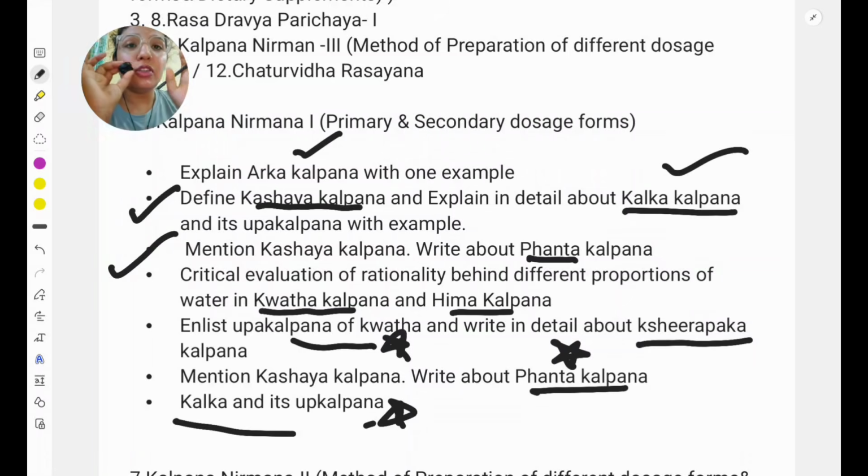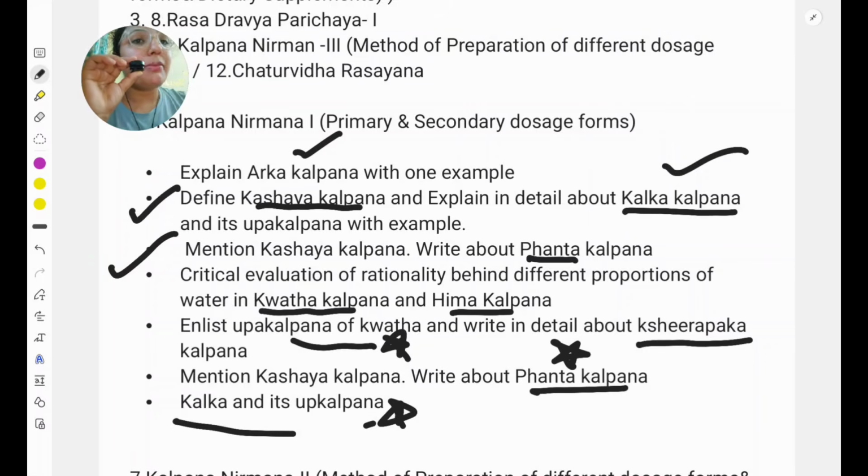So first, what you have to study is all the basic 5 Kashaya Kalpana: Swarasa, Kalka, Kashaya, Shita or Phanta. Okay, and try to remember their basic shloka, their ratio and their dose. Second important thing is that you should know how many Upkalpana a particular dosage form has. For example, Swarasa does not have any particular Upkalpana, but Kalka has a single one, Churna. So you should know what Churna is, the example of a particular Churna, and then you can write the dose, etc.